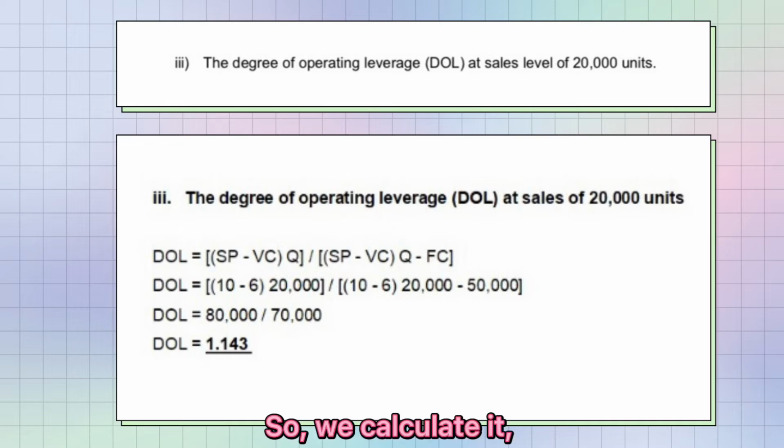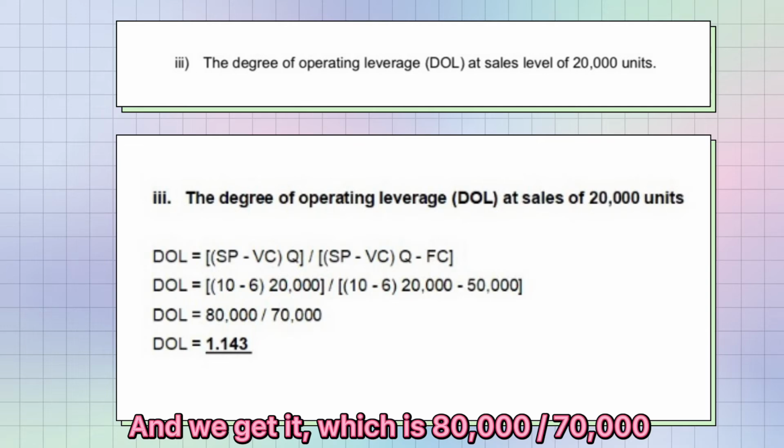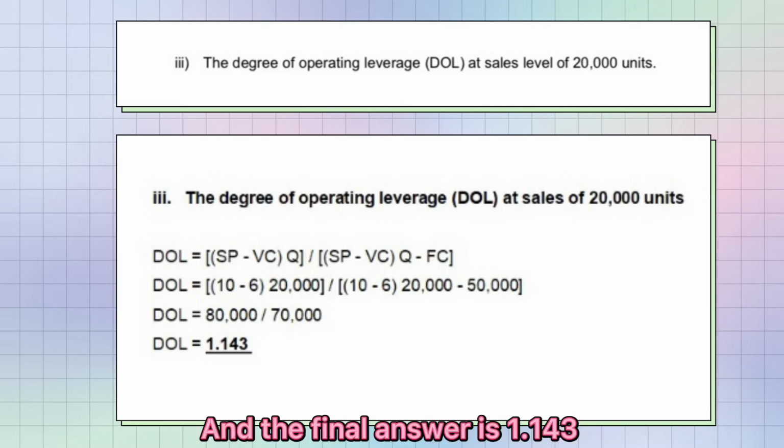So we calculate 10 minus 6 times 20,000 divided by 10 minus 6 times 20,000 minus 50,000, and we get DOL as 80,000 divided by 70,000, and the final answer is 1.143.